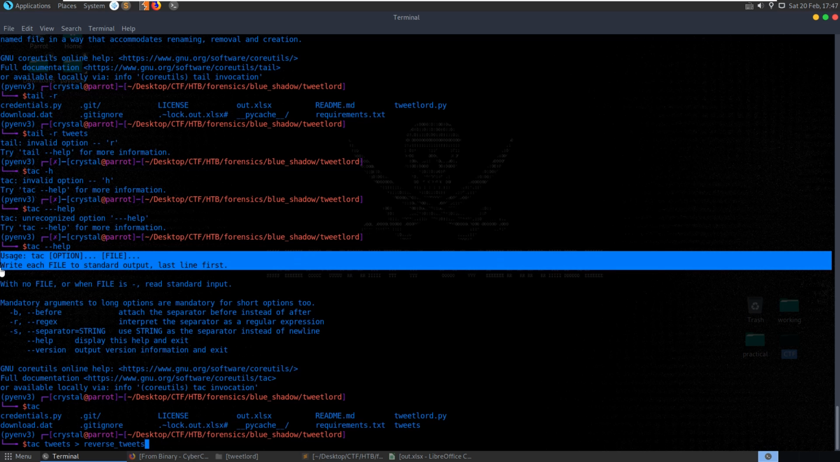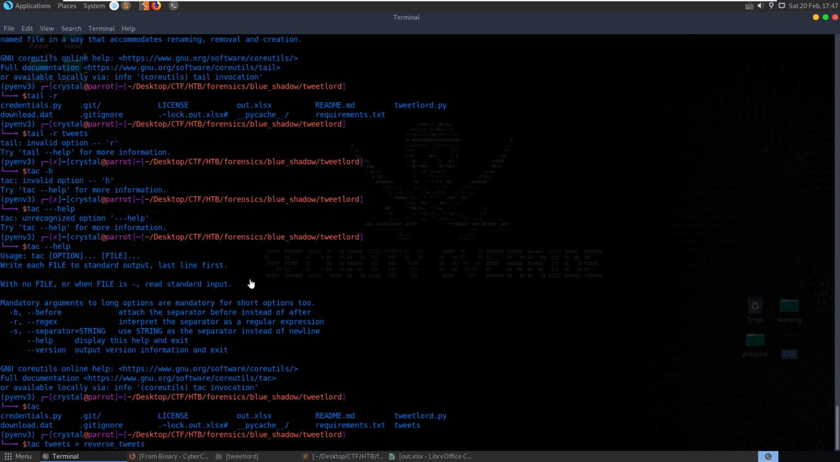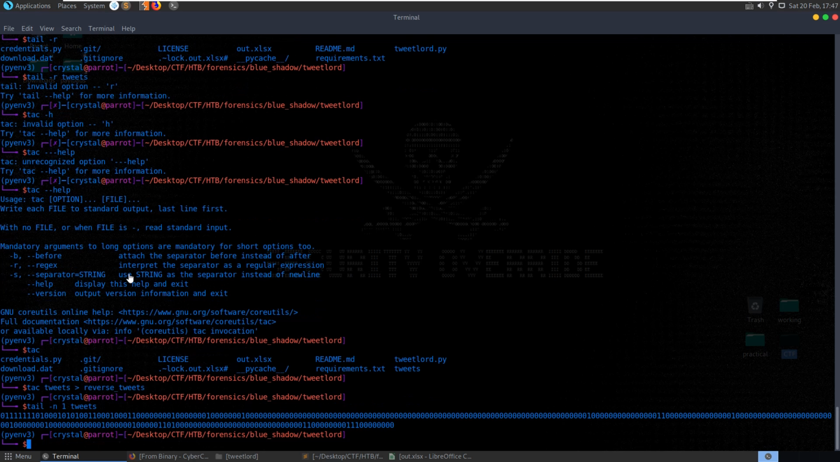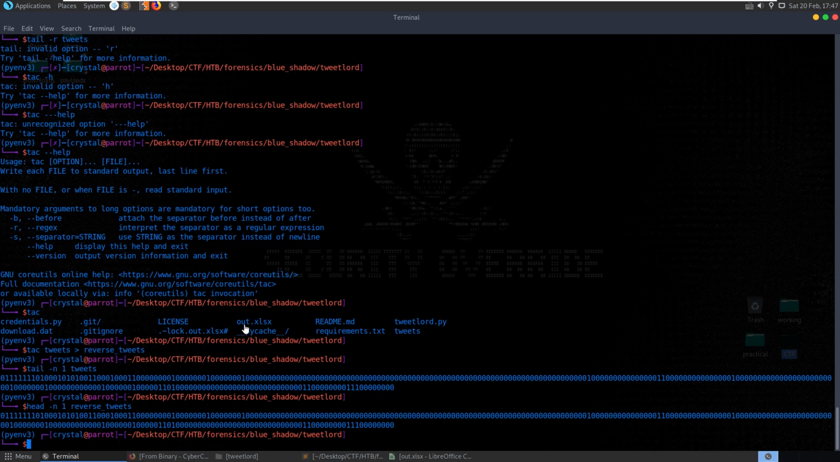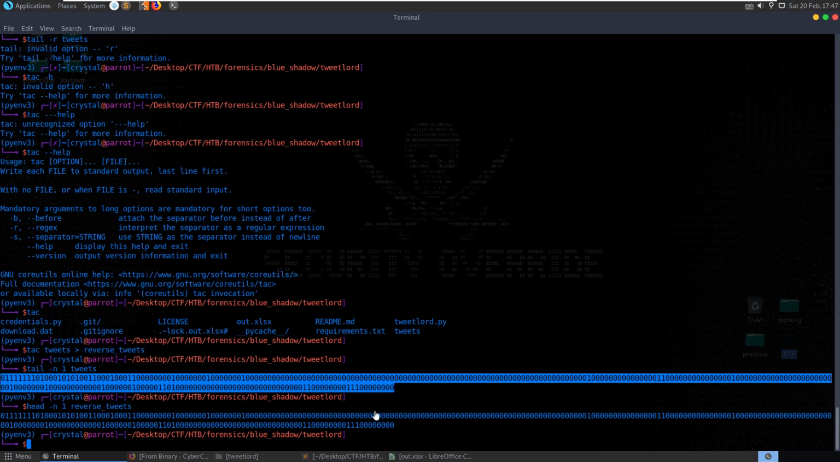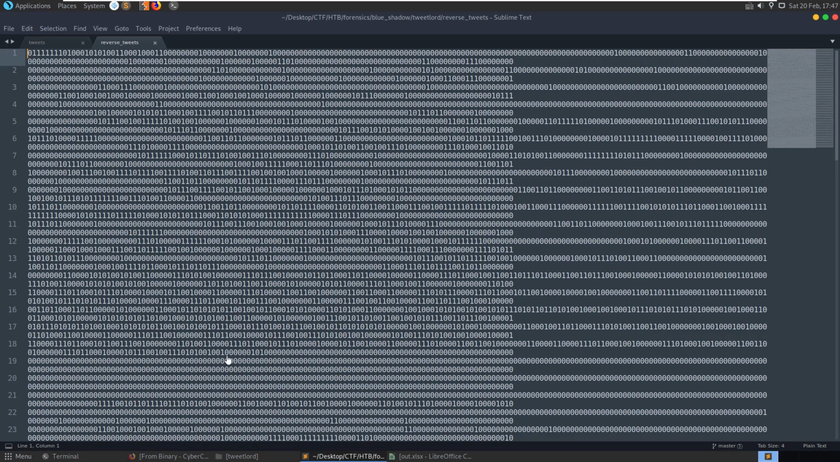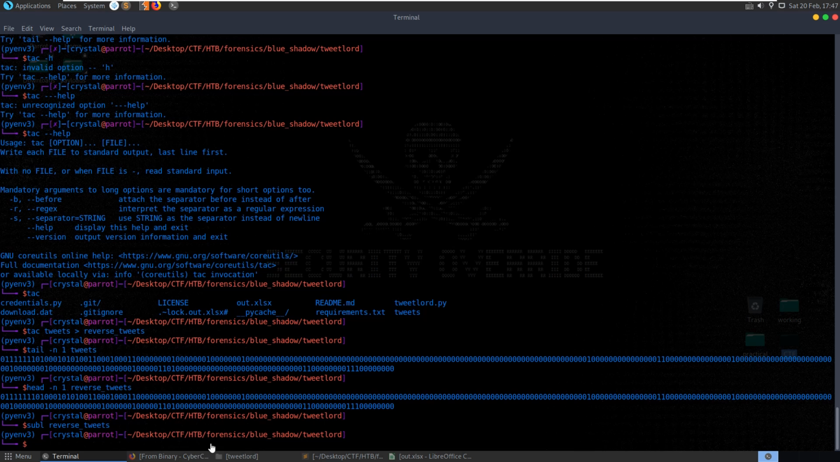You see this? Because it's going to write each line to the standard output last line first. So now let's do tail -1 tweets, and let's do head -1 reverse tweets, and they're the same. So we've reversed the files by the looks of it. So cool. Let's open up the reverse then, and let's copy this into CyberChef.